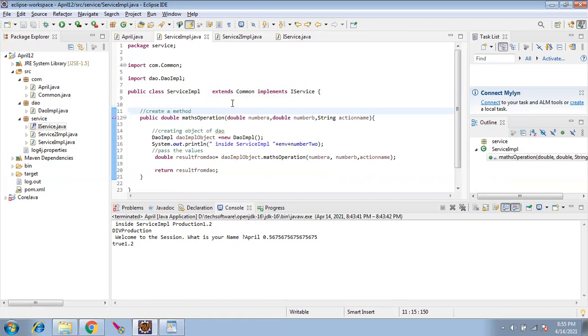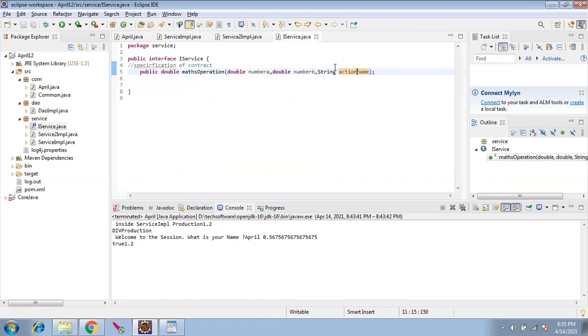That means the interface has the method. Interface will not have a body. It doesn't know the business logic. All it does is dictate the contract, the method name. This is how the method name should be, this is what the variables are, this is what the return type is, this is the access modifier. That's all it tells. It doesn't tell anything else.